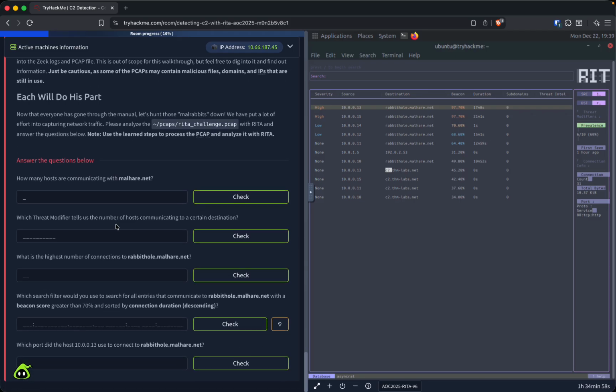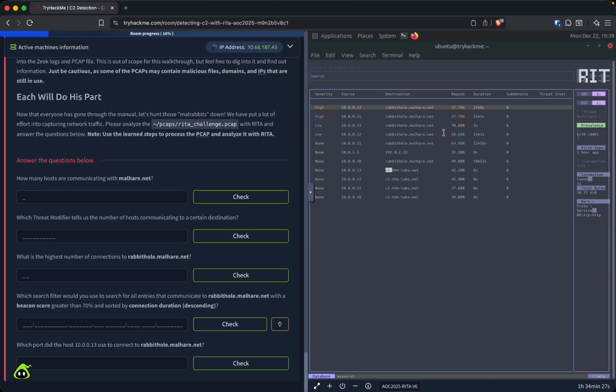So we're done with the example. We see what's going on. We kind of get the gist of what's going on. So let's go down to the questions now. It says each will do its part. Now that everyone is going through the manual, let's hunt those mail rabbits down. We've put a lot of effort into capturing network traffic. Please analyze the Rita challenge PCAP with Rita and answer the questions below. It says to learn the steps to process the PCAP and analyze it with Rita.